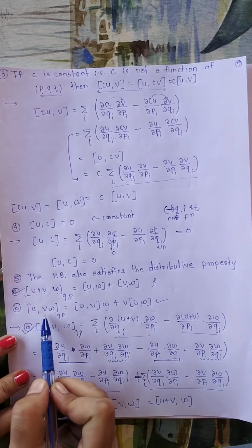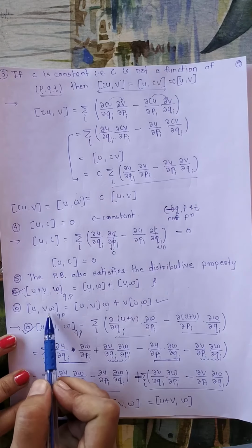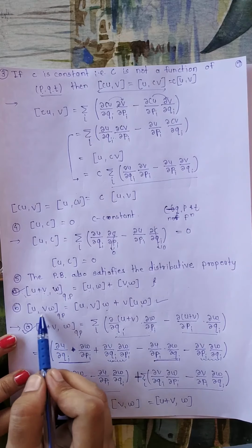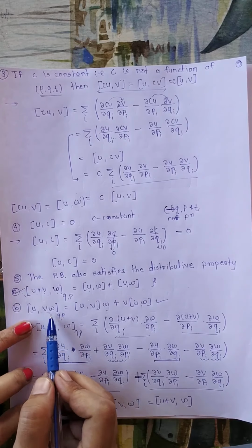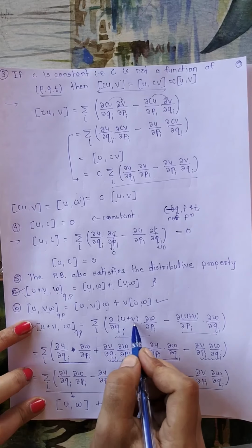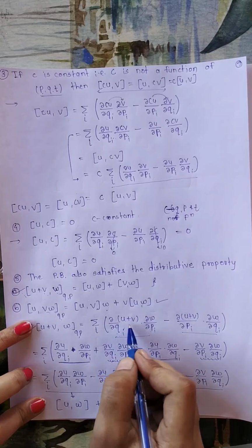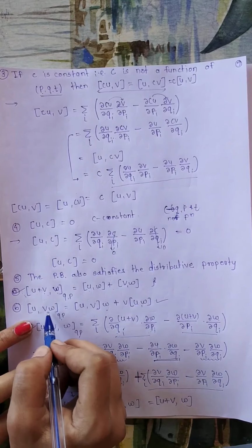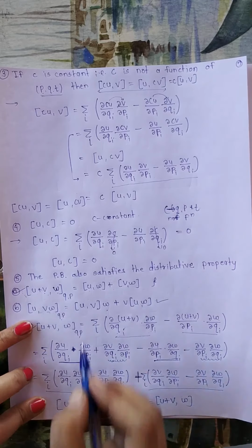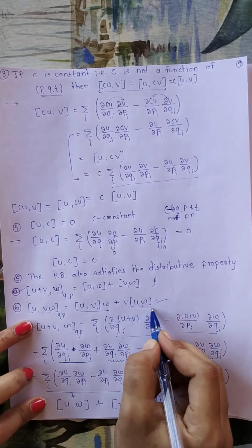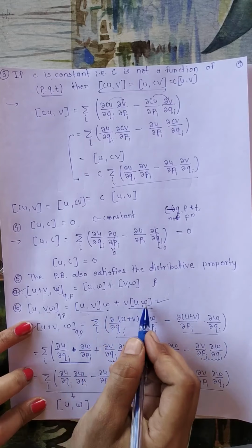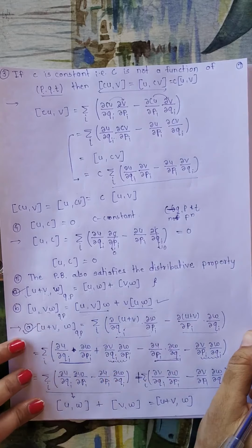Now the second you have to do on your own. In the second, what you will do? You will apply the definition of Poisson's bracket over here, and then here there was addition, we take the derivative for addition. Here there is multiplication, so use the product rule for derivative, and by using this you can group the terms according to these two terms, so that you will get the definition of these two terms. So it is easy, solve on your own.